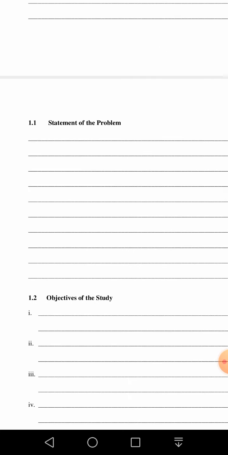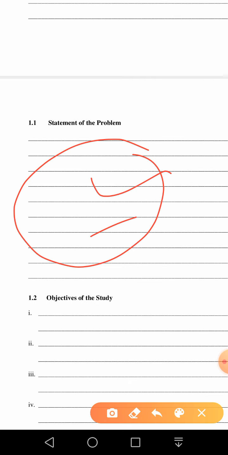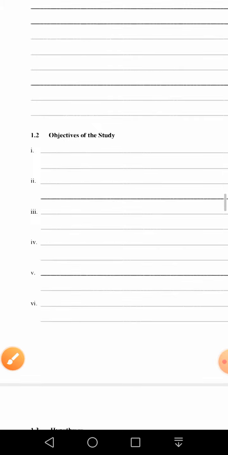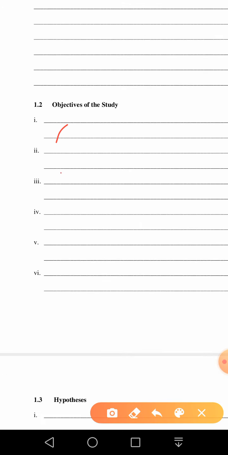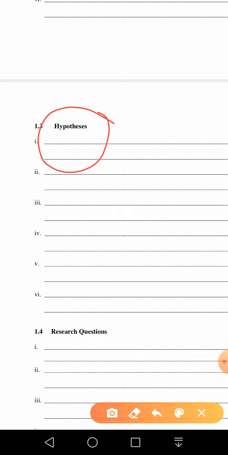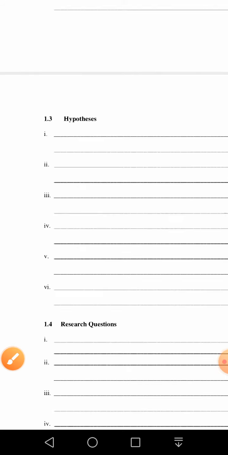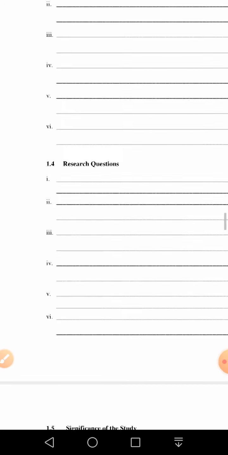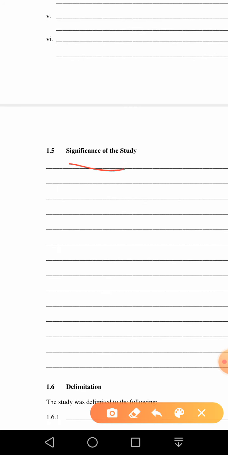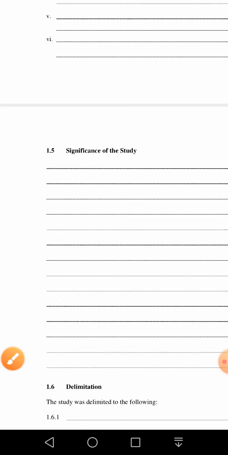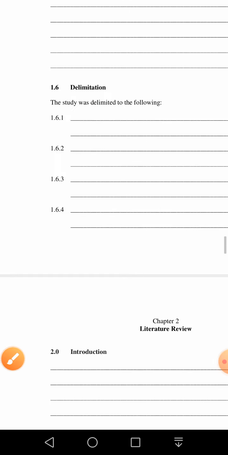Then the statement of the problem, this is the space you have to write. Again, it's a technical term. You can watch videos already uploaded to my YouTube channel. Then objectives of the study, so 3 to 4 objectives you have to set. And then the hypothesis is a prediction about the outcome of a study. It's a technical term, so you have to listen to videos already uploaded. Research questions, then significance of the study, why this research is important for others, and delimitations, okay.